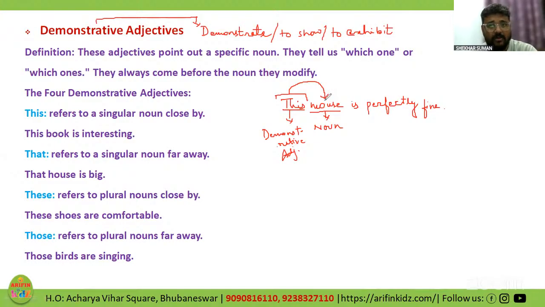Now, since I told you that children do have confusion between demonstrative adjectives and demonstrative pronouns, we will have a comparative study over here related to demonstrative adjective and demonstrative pronoun.